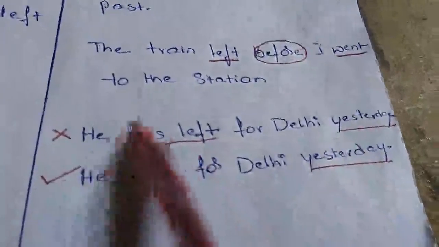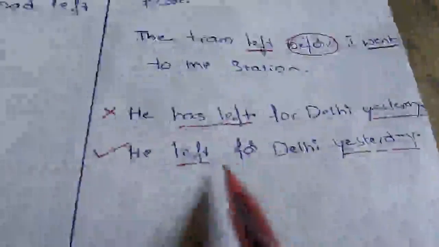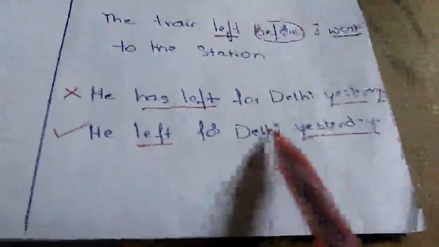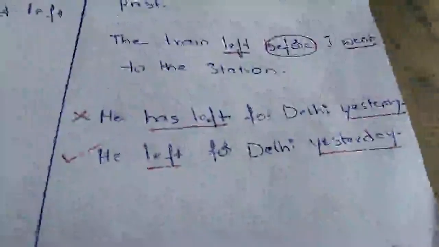We should not make it in past perfect tense or present perfect tense, but instead we have to make it in simple past tense only. This is one more thing which you have to make a note of.